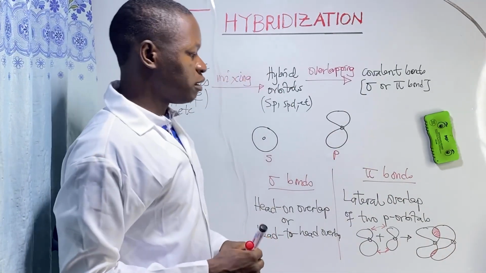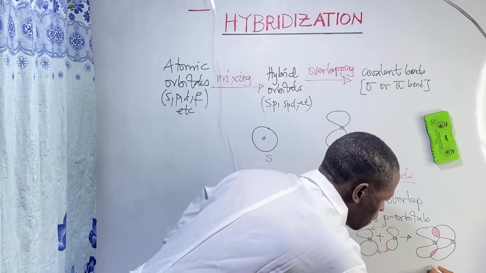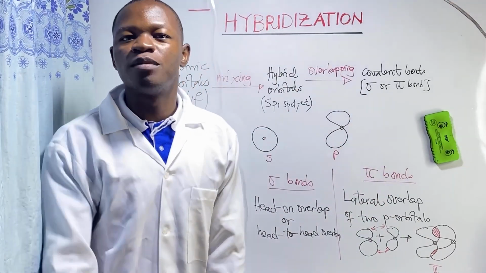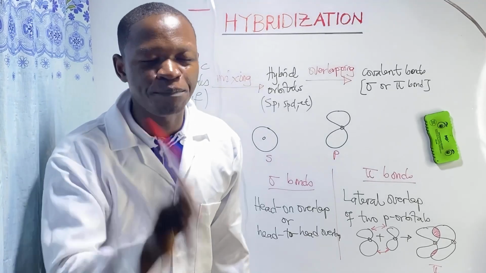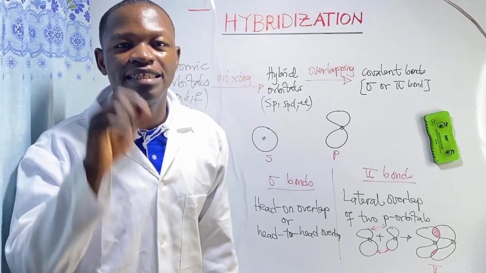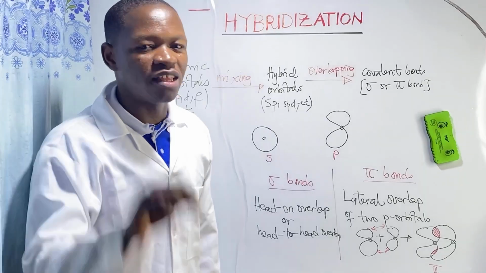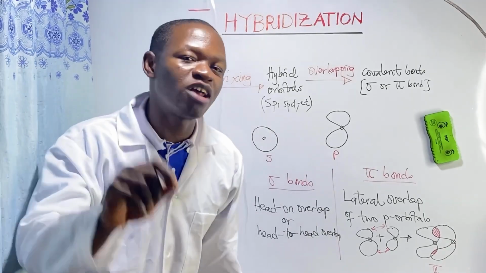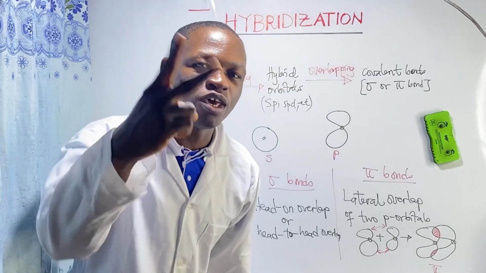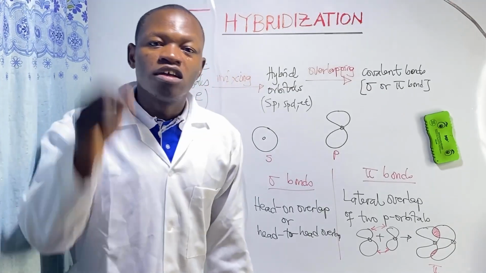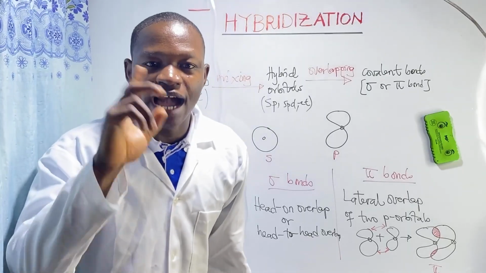So this one here is a pi bond. How is a pi bond formed? The lateral overlapping. Never forget that. Pi bonds are formed by the lateral overlapping of 2p orbitals only.